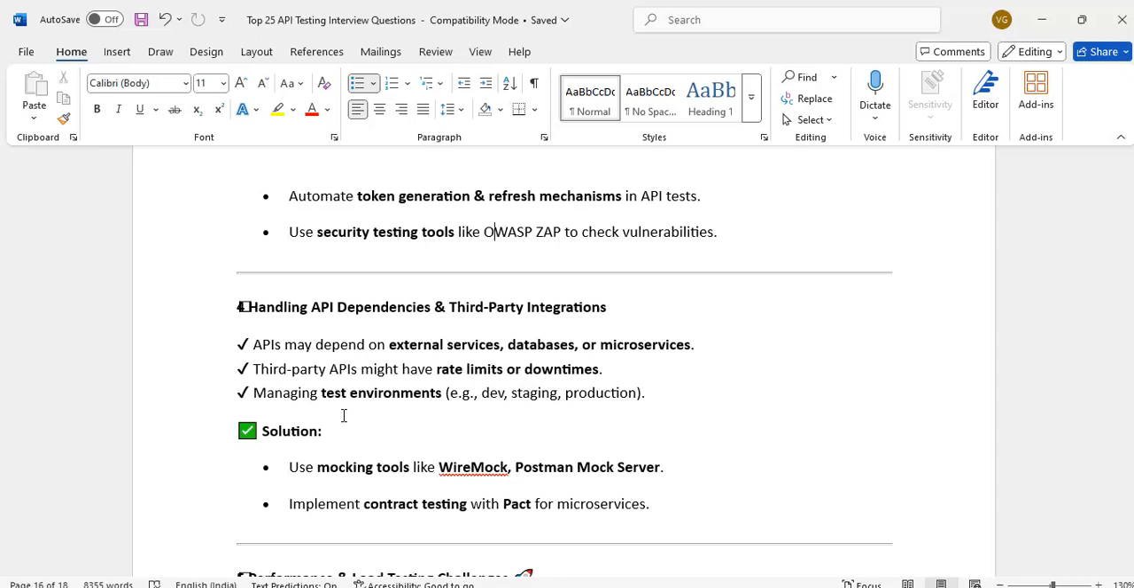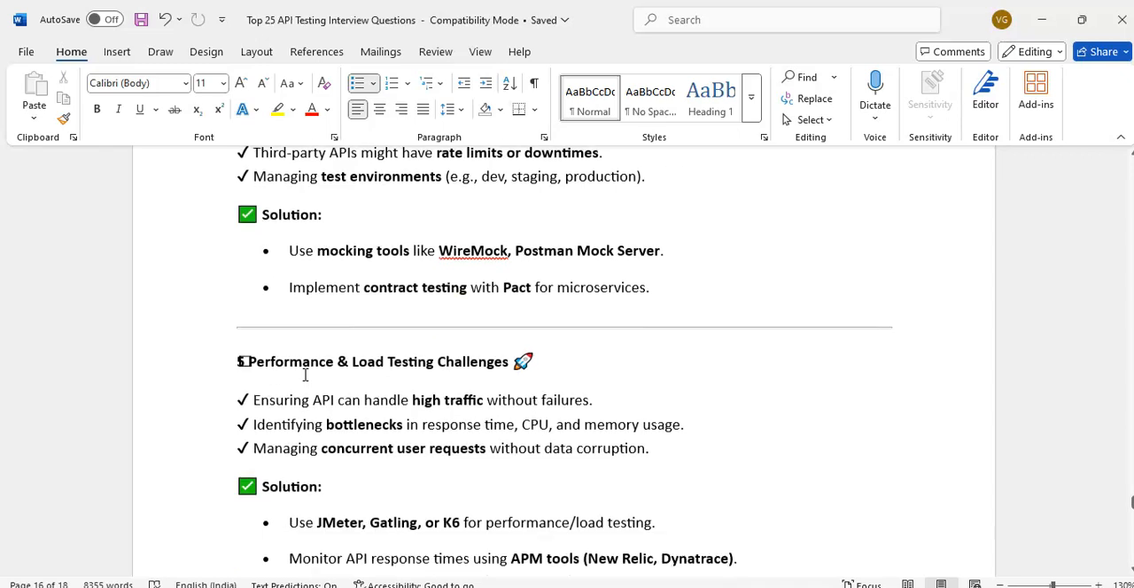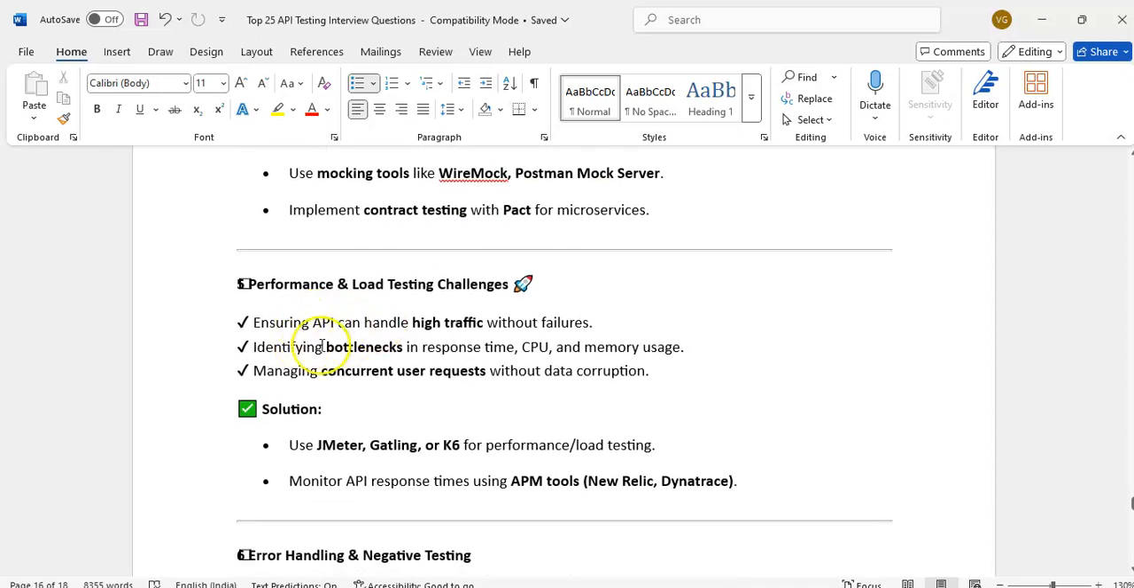In that case, what we can do, we can use mocking, like WireMock, Postman mock server. We can mock the third-party API response and send it to our application to continue our execution without blocking. We can tell that is also one challenge. Performance and load testing: ensuring the API can handle high traffic without failure. This comes under performance testing.